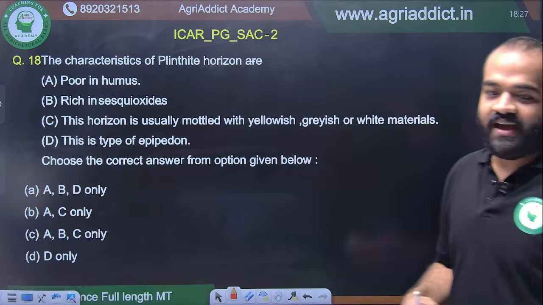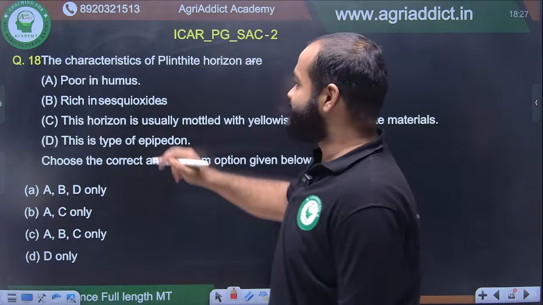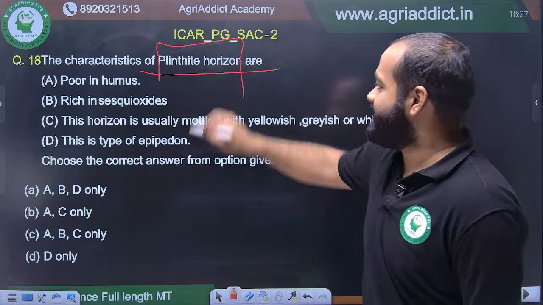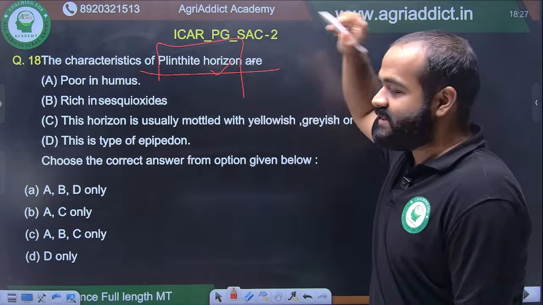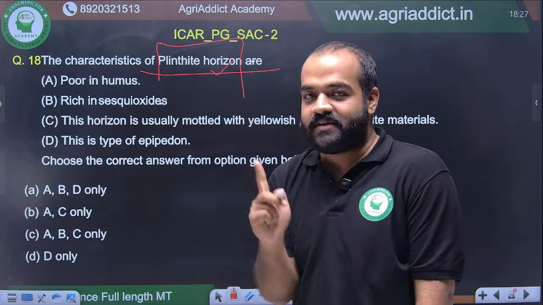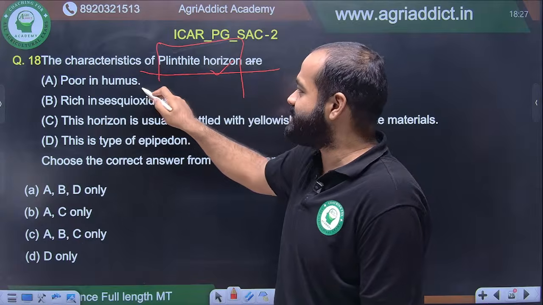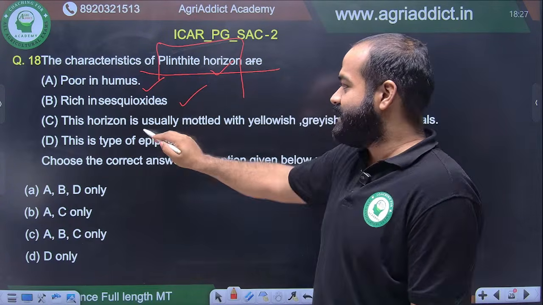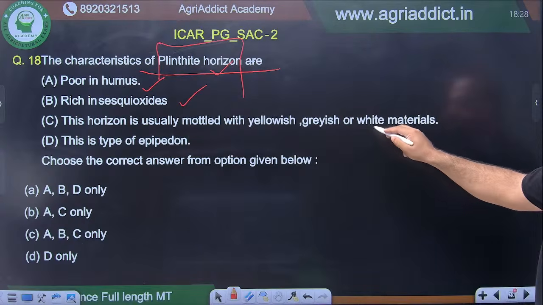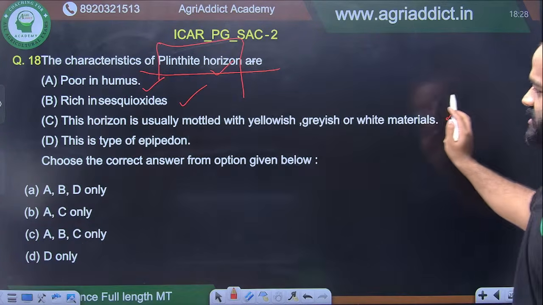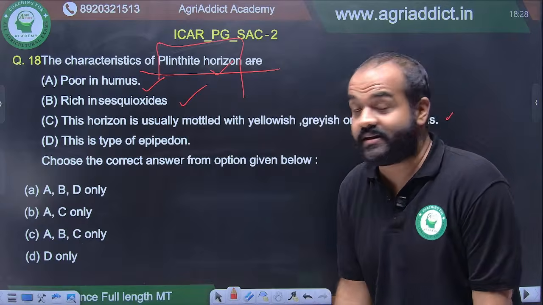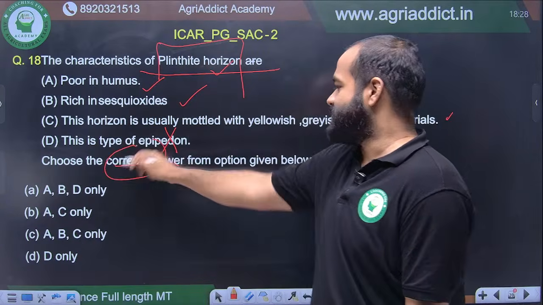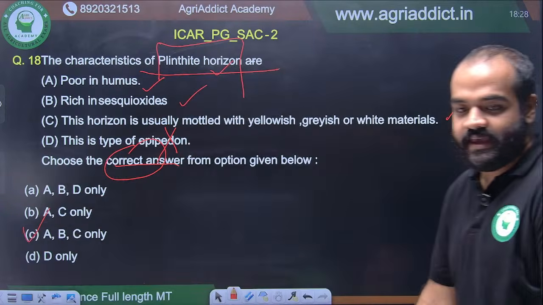So again we have a pedology question. The whole pedology is going on today. The characteristics of plinthite horizon are: Plinthite should come to mind as soon as you see it. There is one month left for the exam. Poor in humus, rich in sesquioxide. So these two are correct, right? This horizon is usually mottled with yellowish, grayish or white materials. This is also correct. This is a type of epipedon. Is this an epipedon? No. So choose the correct answer from the options given below. So of course it is A, B and C.